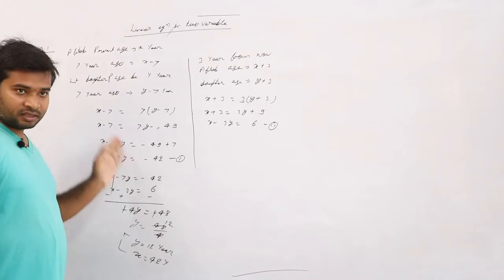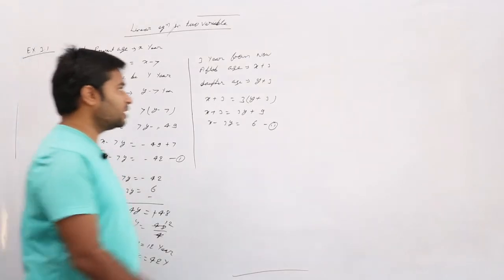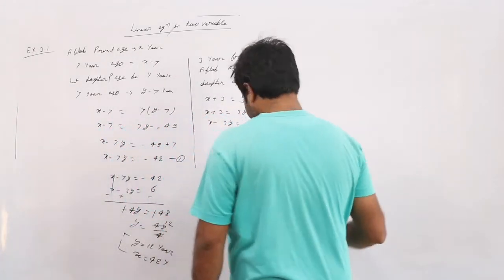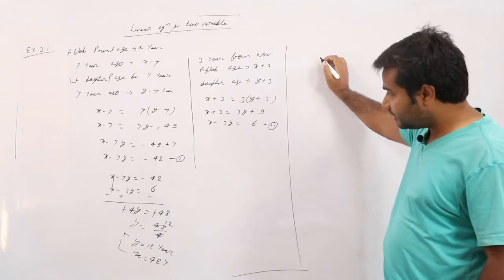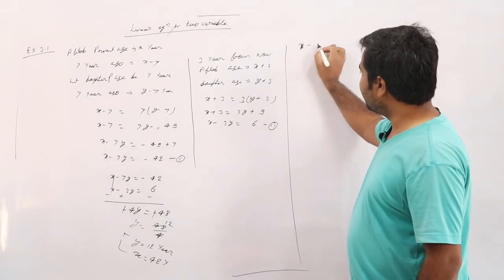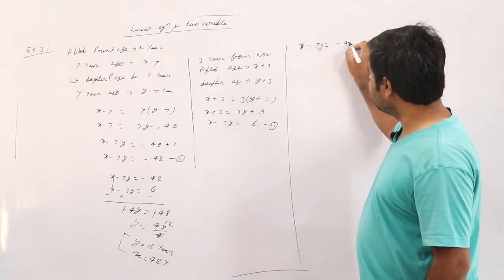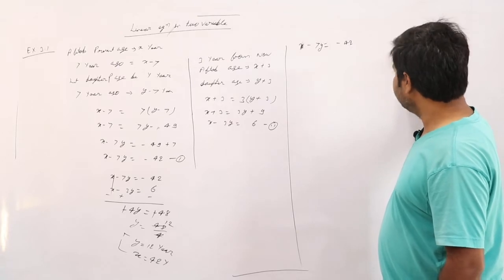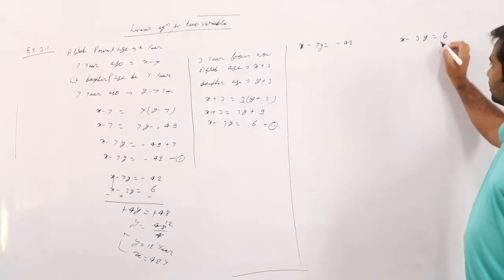But the same question says you should do it graphically also. This is algebraic, and you should do it graphically also. So for graphically, what will you do? See, two equations: x minus 7y is equal to minus 42, and another equation, x minus 3y is equal to 6.